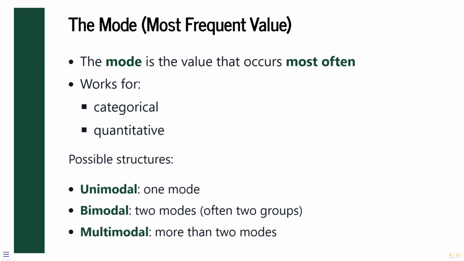A data set may have one mode, called unimodal, which is a single most frequent value, 2 modes, called bimodal, which often indicates 2 distinct groups, or more than 2 modes, called multimodal, suggesting additional structure or heterogeneity.